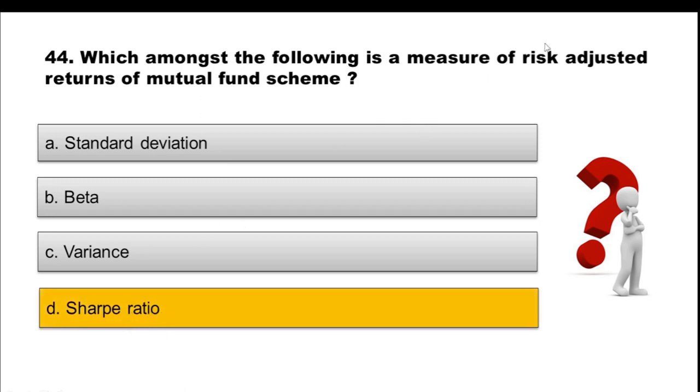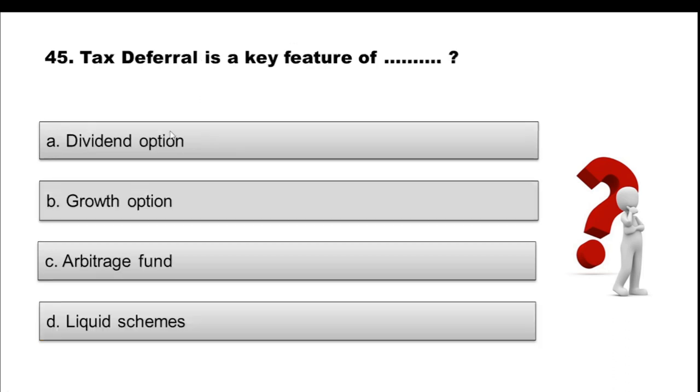So we are talking about the measurement of risk adjusted return. Whenever we talk about return, all three other options are not valid. These options help in calculating the risk, but when we talk about the return factor, Sharpe ratio is the one used to measure the risk adjusted return of a mutual fund scheme. Question 45. Tax deferral is a key feature of option A, dividend option. Option B, growth option. Option C, arbitrage fund. Option D, liquid schemes. Choose the correct option.